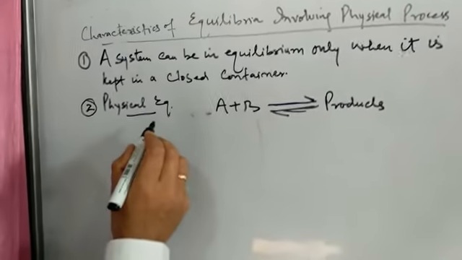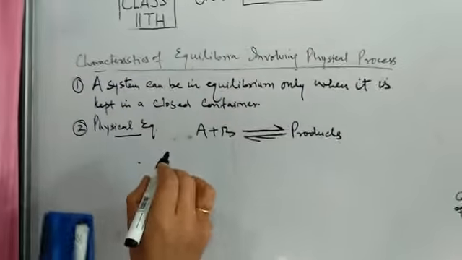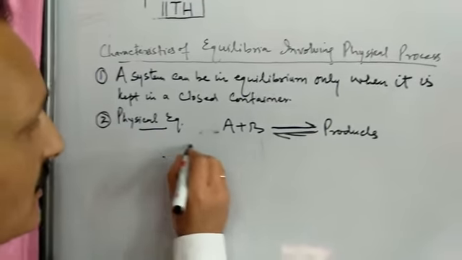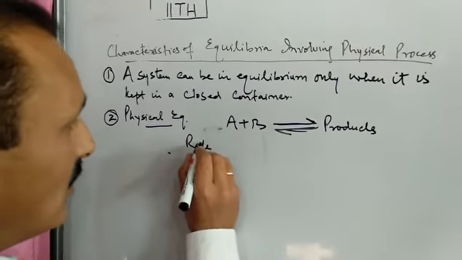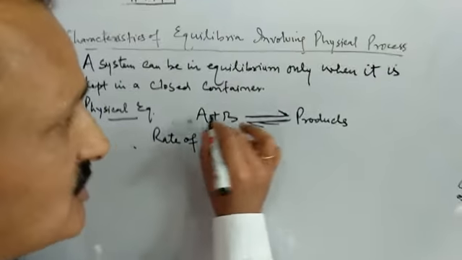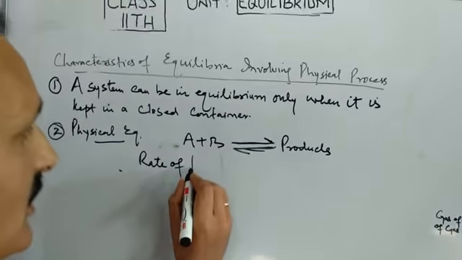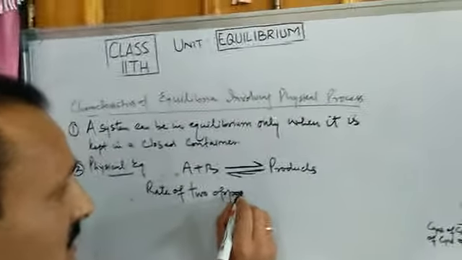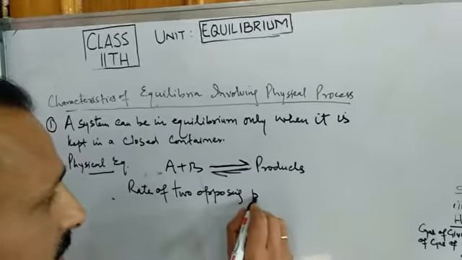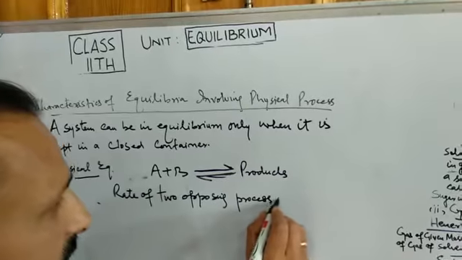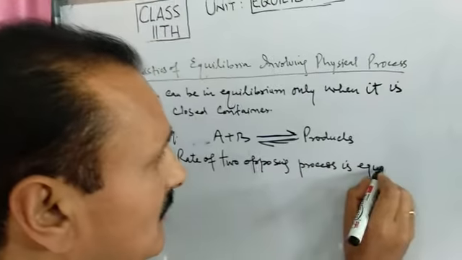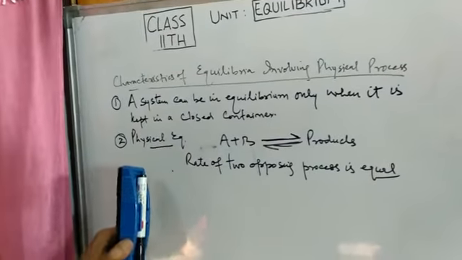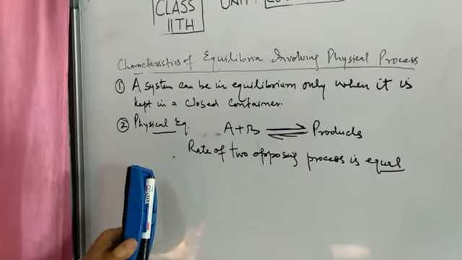So physical equilibrium can be attained only when the rates of how many opposing processes? Two, one forward and the other backward. The rate of the two opposing processes is equal or the same. When the rate is the same, only then can we say that the process is in equilibrium involving physical change.